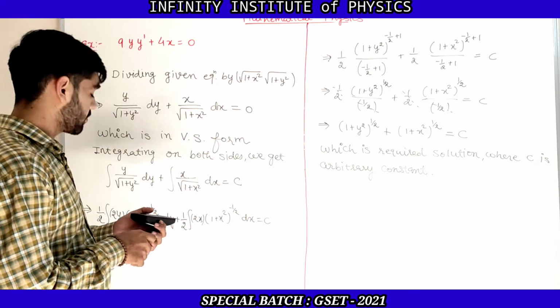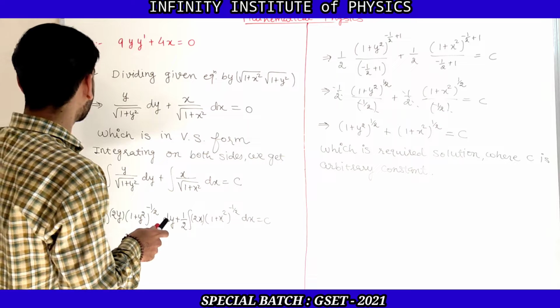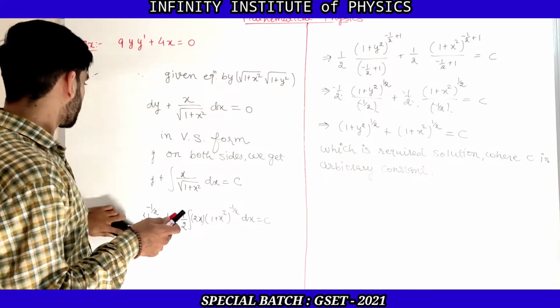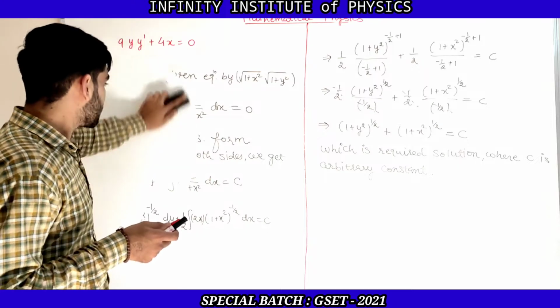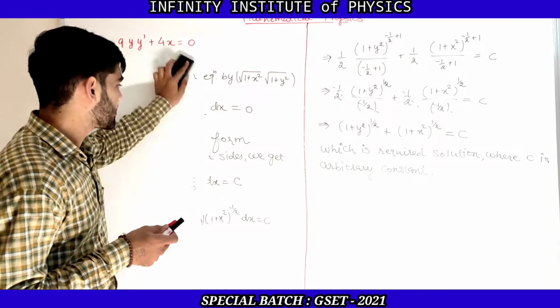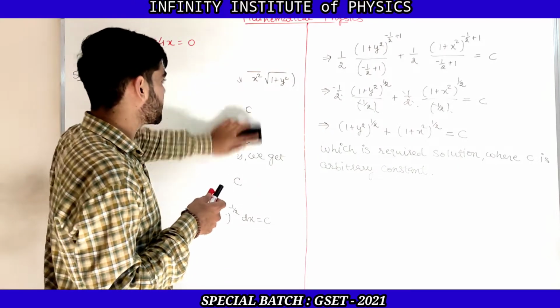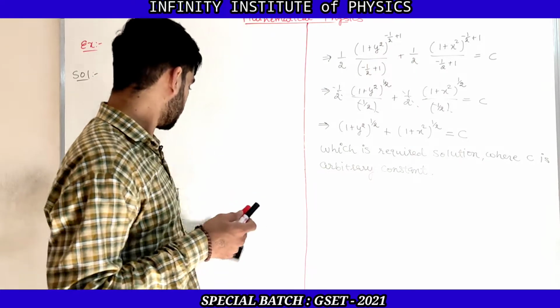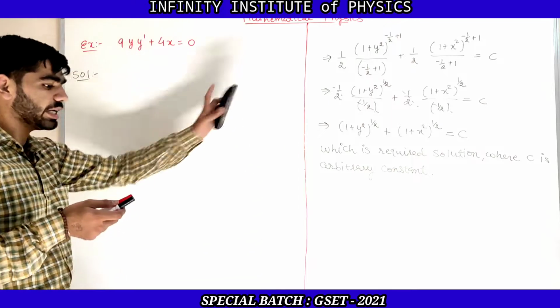So again, let us try to convert this equation into the variable separable form. y dash means the derivative of y with respect to x, so y dash is nothing but dy by dx. So first let us write down this equation in another form using the dy by dx term.